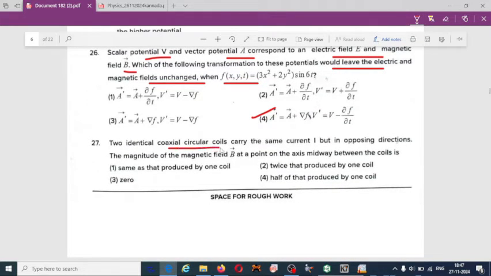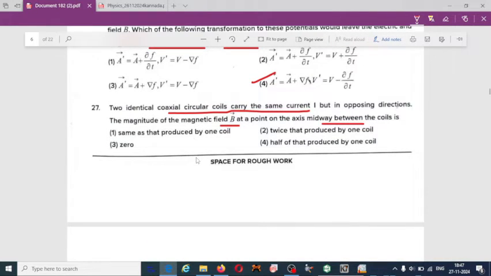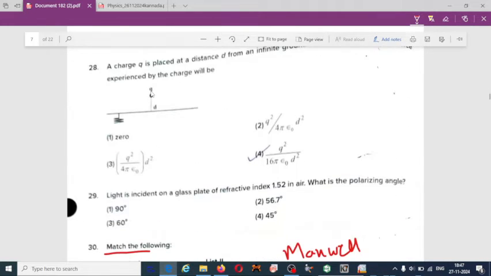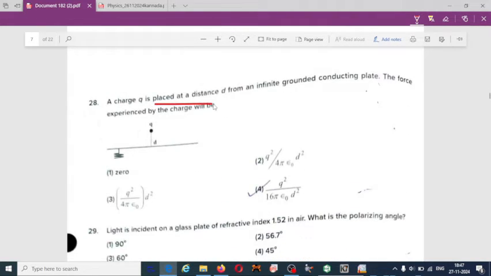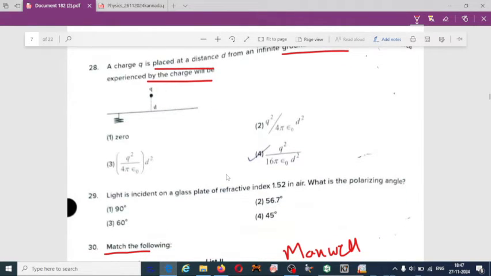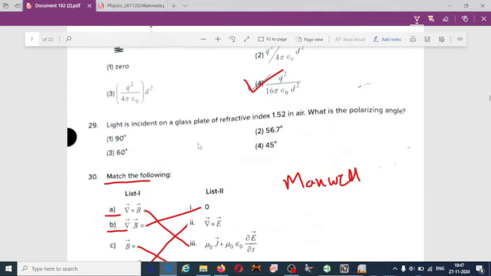Two identical coaxial circular coils carry the same current I but in opposite directions. The magnitude of the magnetic field B at a point on the axis midway between the coils is, 27, option 3, 0. A charge q is placed at a distance d from an infinite grounded conducting plate. The force experienced by the charge will be, 28, option 4 is correct: q squared divided by 16 pi epsilon naught d squared.